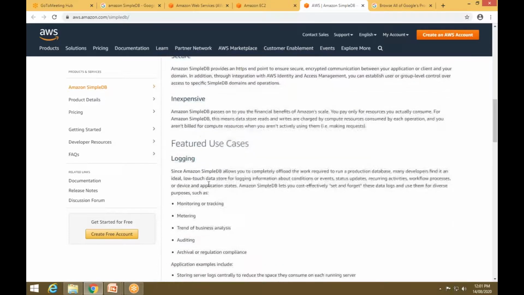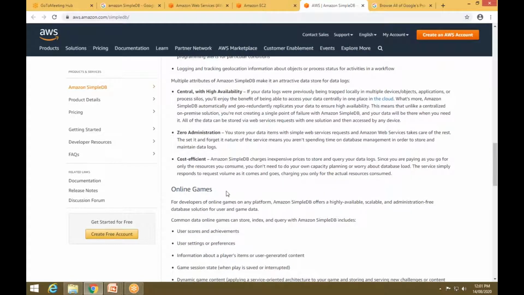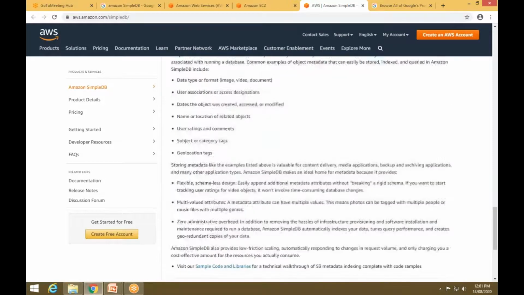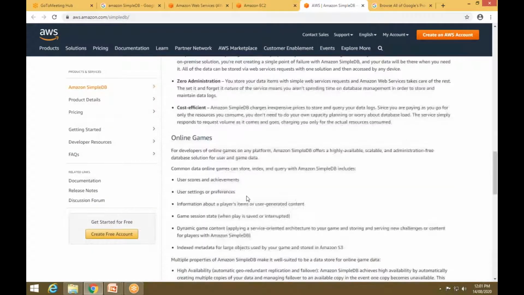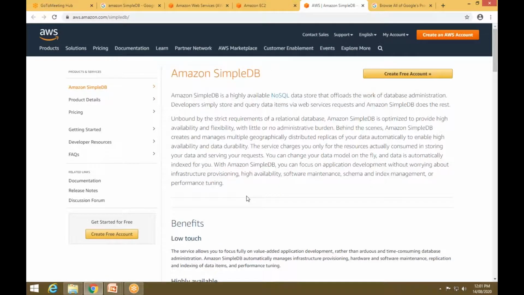Then we have some features, that is logging. You can also develop or store online games in SimpleDB. Then index Amazon S3 object metadata. So this is about Amazon SimpleDB.